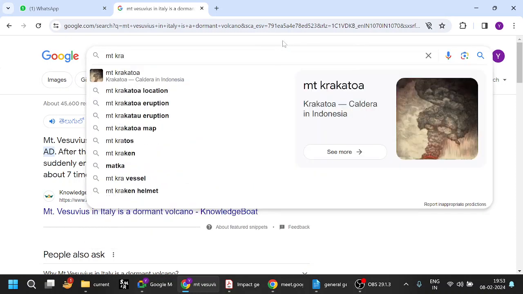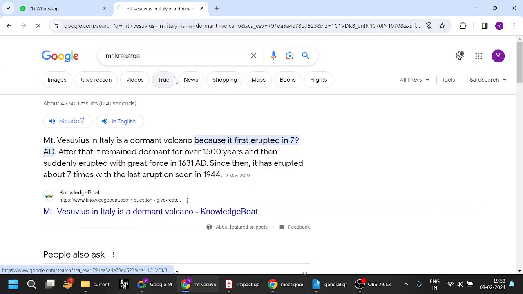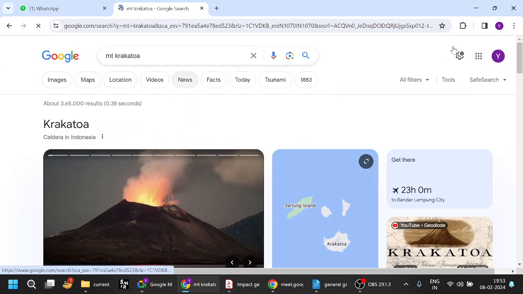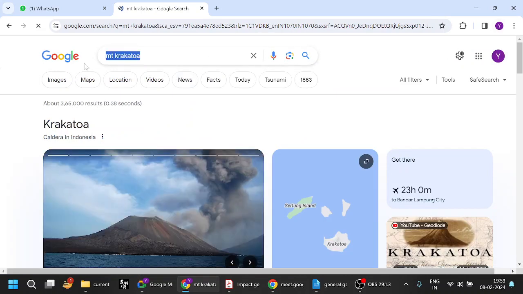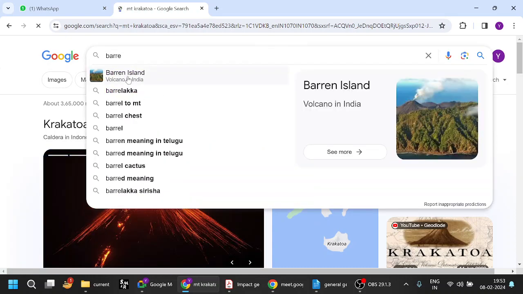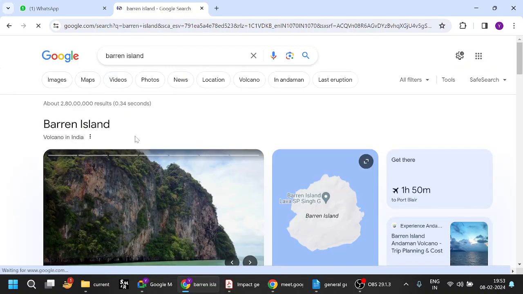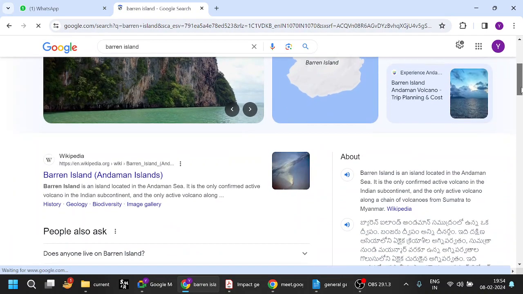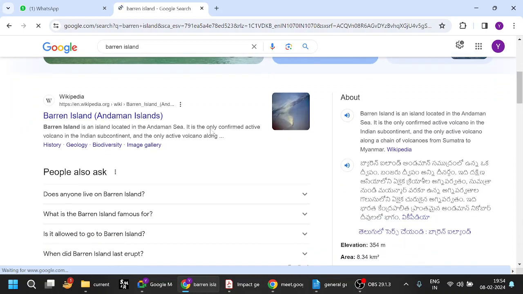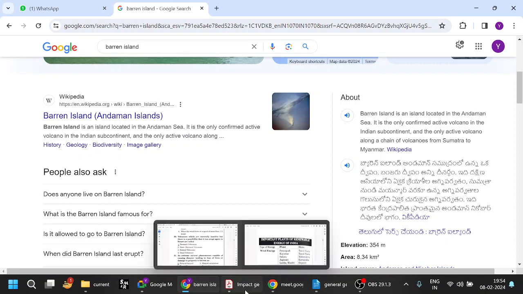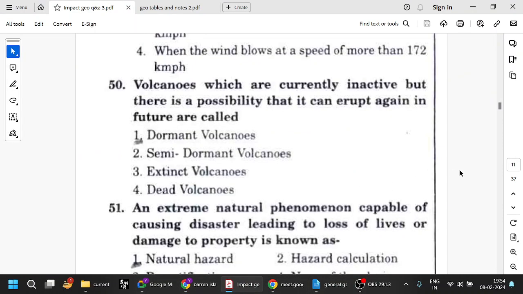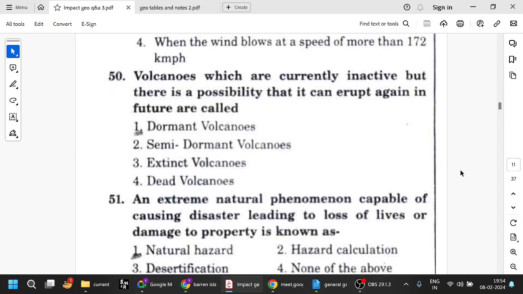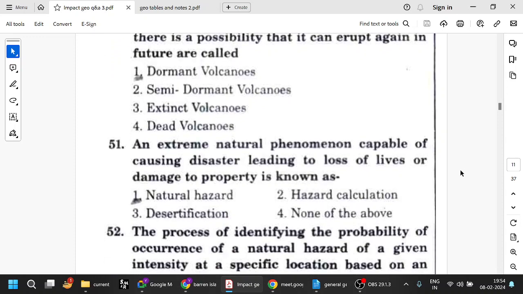Mount Vesuvius and also Krakatoa. It has been in the news recently. It is in Indonesia. It's also a volcanic mountain. And in India, there is only one active volcano, that is Barren Island. It is in the Andaman and Nicobar Islands. Barren Island is the only active volcano in India. Very, very important. It's located in the Andaman Sea, the only confirmed active volcano in the Indian subcontinent. Dormant means for the time being it is silent, but it may become active again. Extinct means it will not become active again.